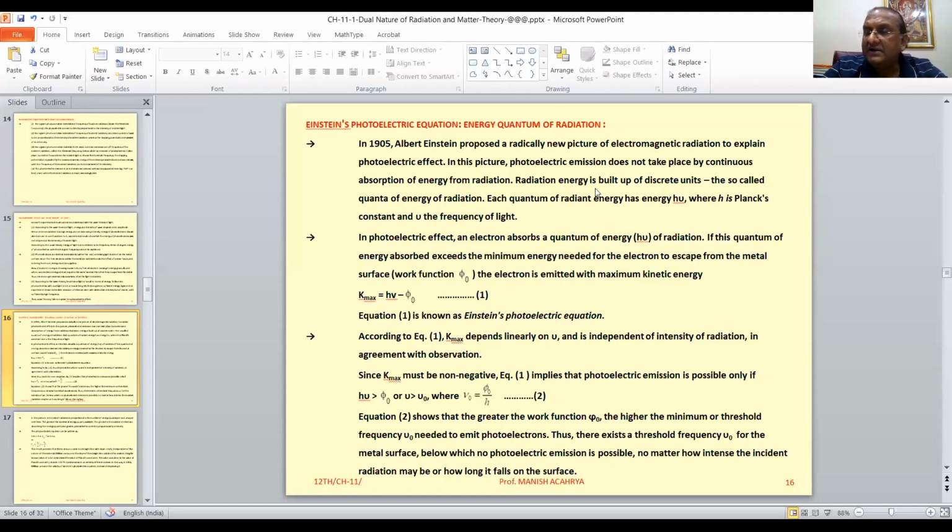And here the radiation must be with some minimum frequency. So the frequency, that is called threshold frequency. If the incident radiation has a frequency less than this threshold frequency, then the radiation will not be able to emit the electrons.